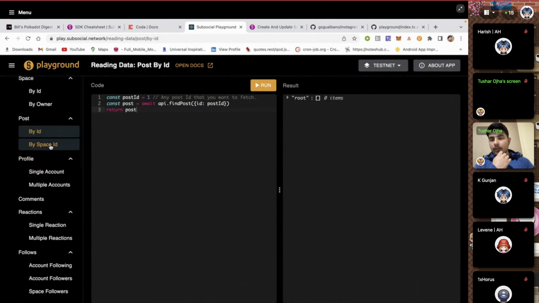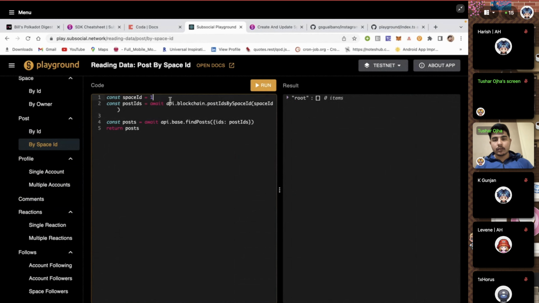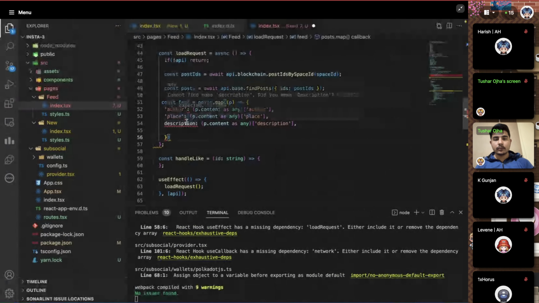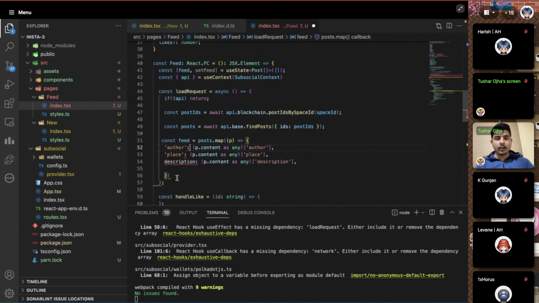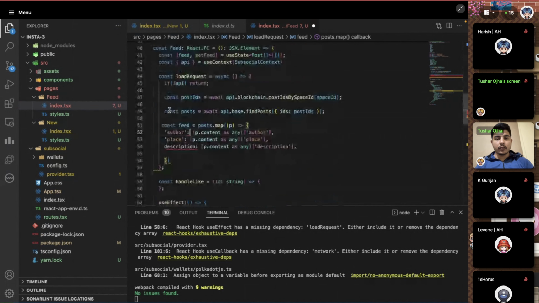The goal here is we get the post dot content and we place this content into our website, and we have to map it according to the feed that I proposed.